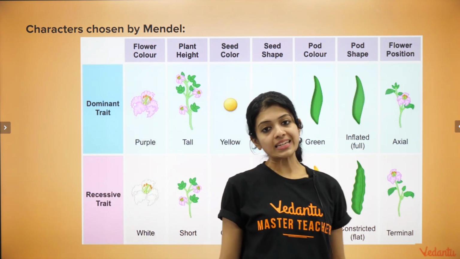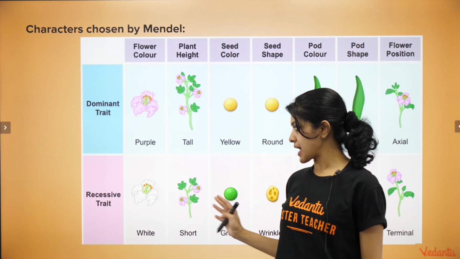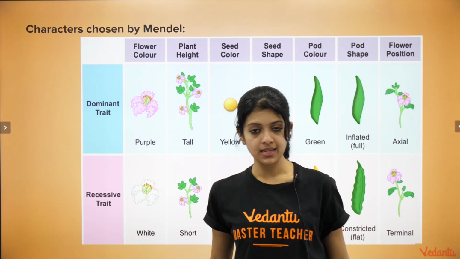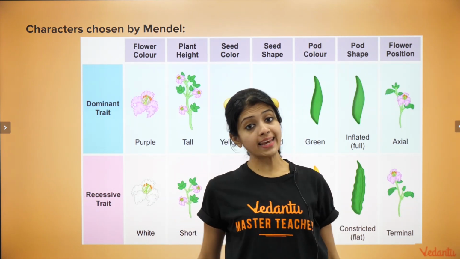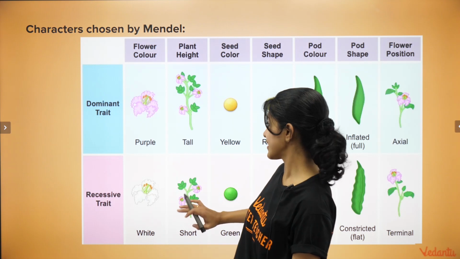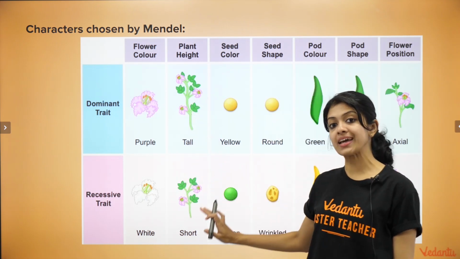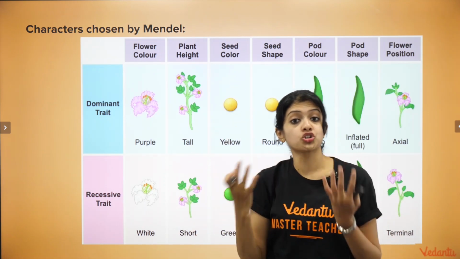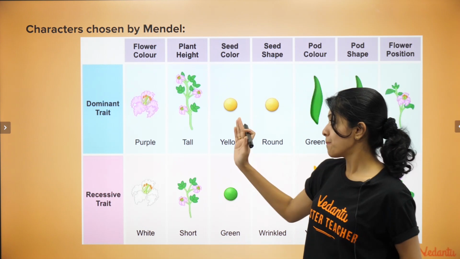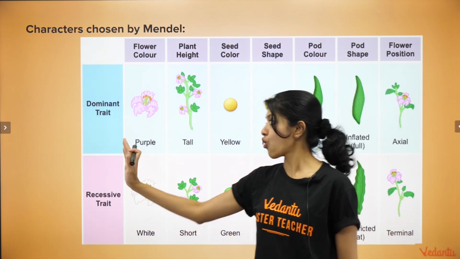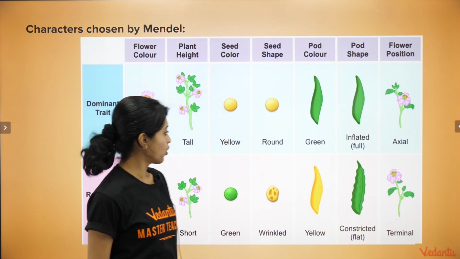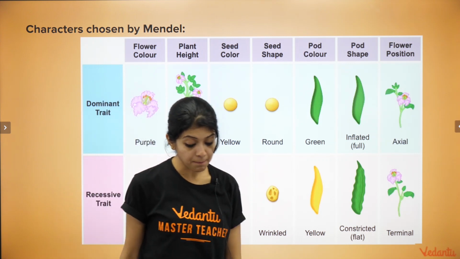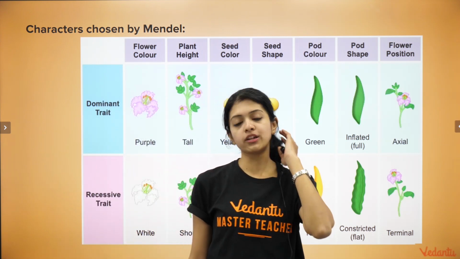Now, this again we have seen in the previous session. This is just the table that summarizes all the characters that Mendel chose in the pea plant, right? The example that we considered in our monohybrid cross was only for the character height, which is why we considered tallness and dwarfness or shortness as the two variations or traits of height. So Mendel did such monohybrid crosses for all of these characters. He did multiple experiments based on all of these.